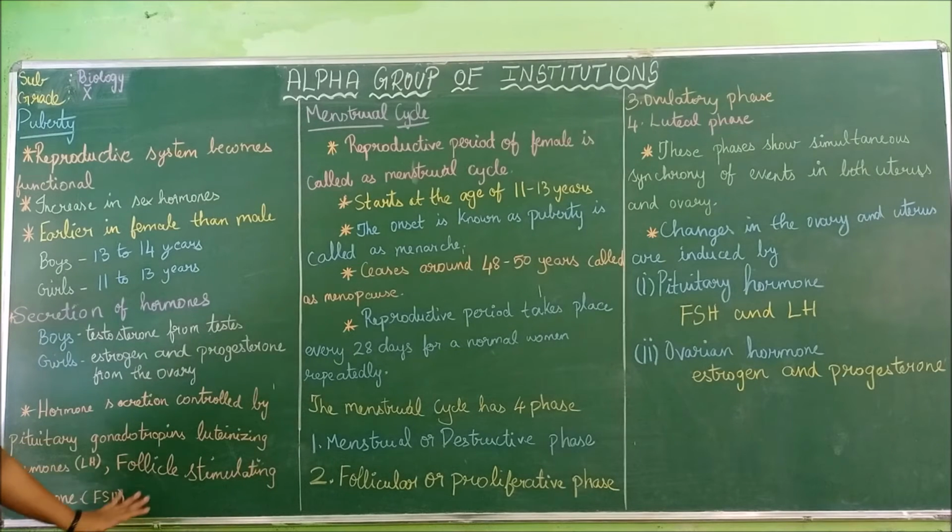These are the two hormones that control the hormone secretion.